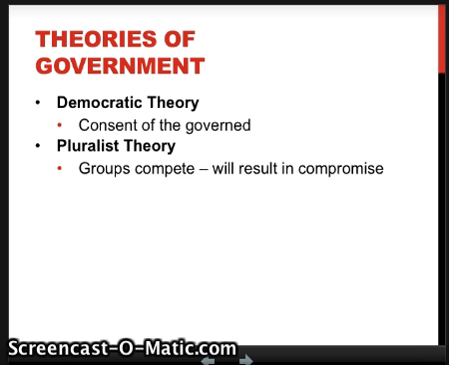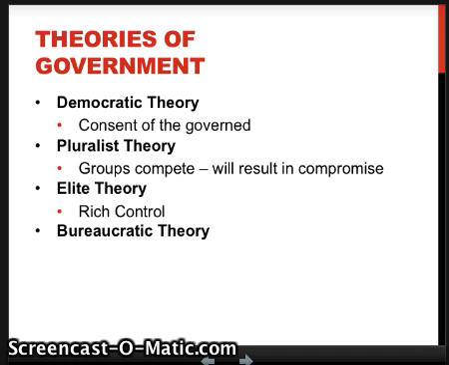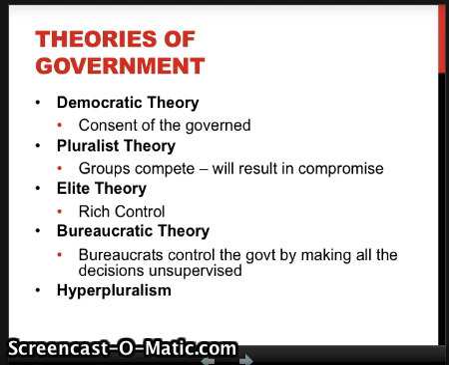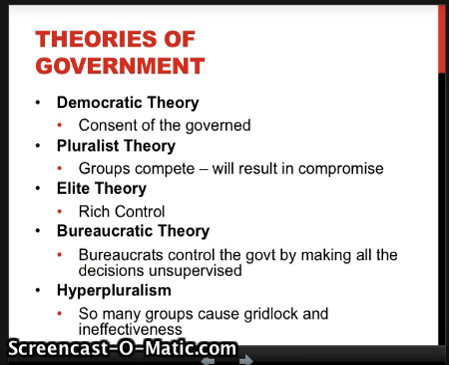That's how we get our political parties and interest groups, and that by working together and competing for attention, they'll work together to get the best result for everyone. Elite theory would suggest that the rich are going to be in control and that they're going to be able to overpower the system and get the votes they need and run the show. Bureaucratic theory suggests that the bureaucrats control the government by making all the decisions because they're unsupervised. If there's 4.5 million of them, no one can really watch them all, so they're the ones who are actually running the show. And then hyperpluralism believes that there's so many groups that this could cause gridlock and ineffectiveness.